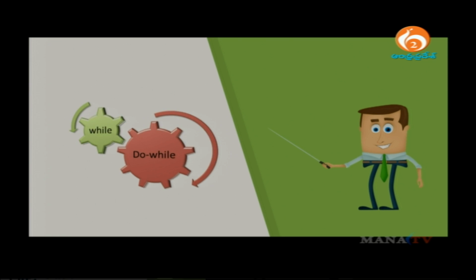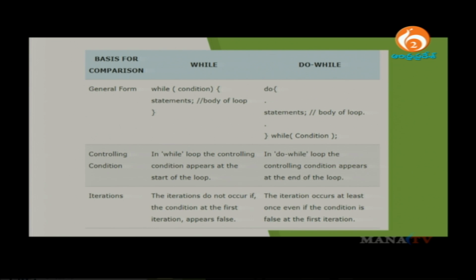Please note down the points displayed on your screen. First, you have the basic syntax.